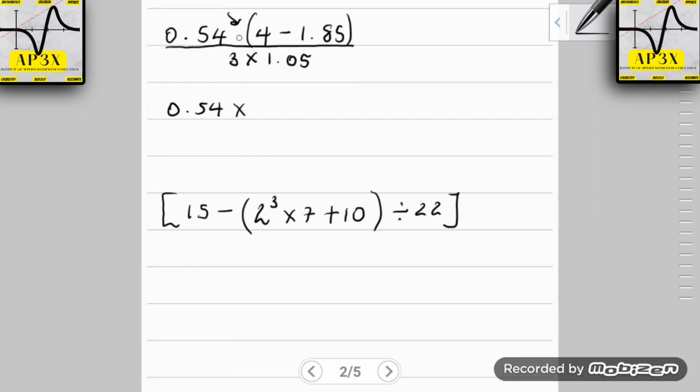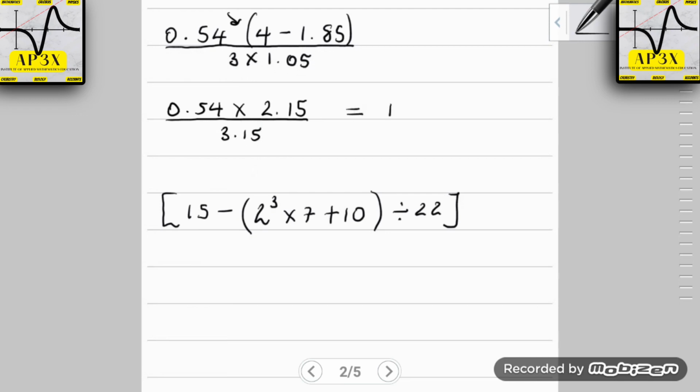So I had some students subtracting, I had some students adding. Going forward, ladies and gentlemen, please be reminded that bracket implies multiplication. So the 0.54 will multiply the result of what is on the inside here, and what is on the inside here is in fact 2.15. Then we're going to proceed now to go on our calculator again, and we're going to be multiplying 3 multiplied by 1.05, which is 3.15.